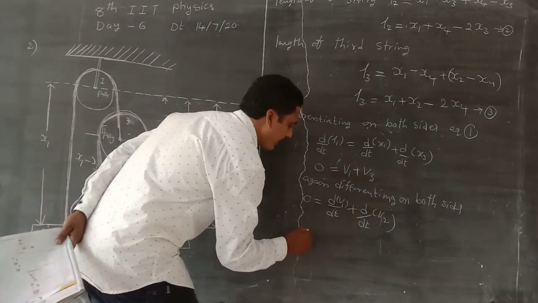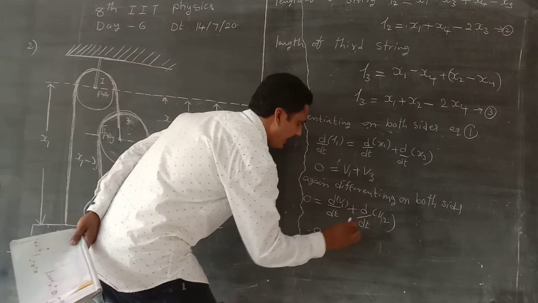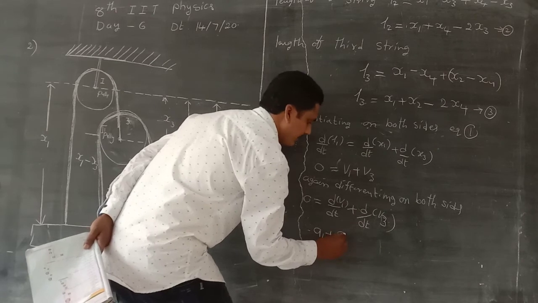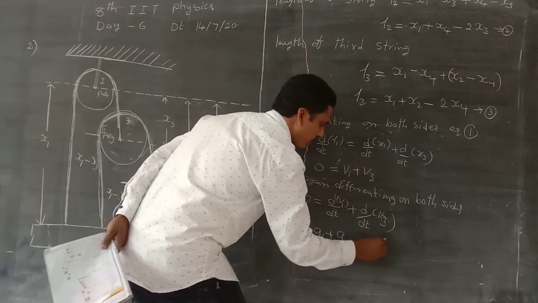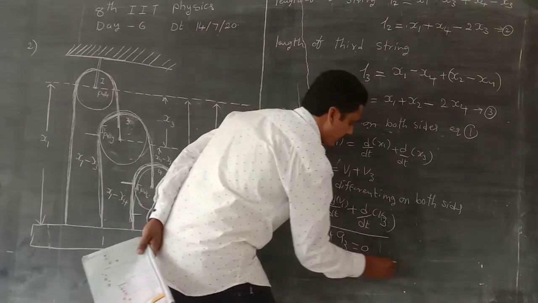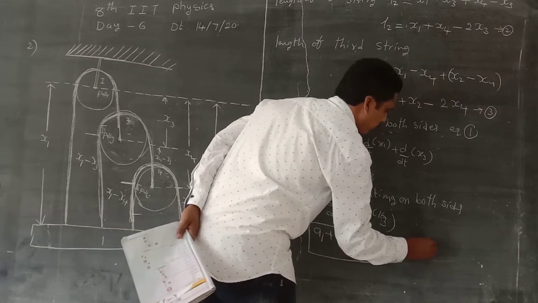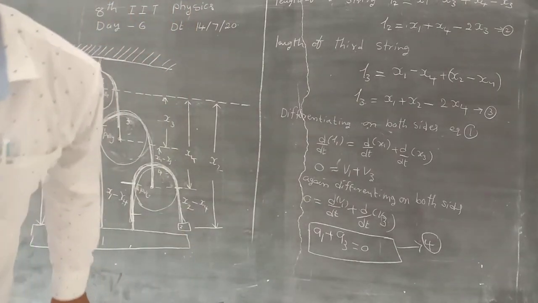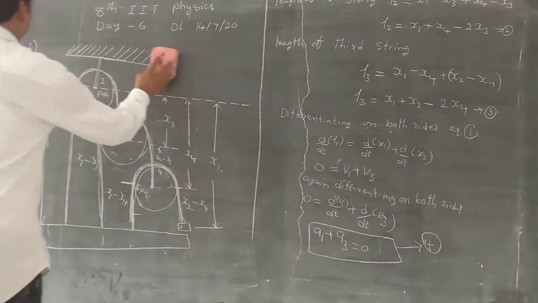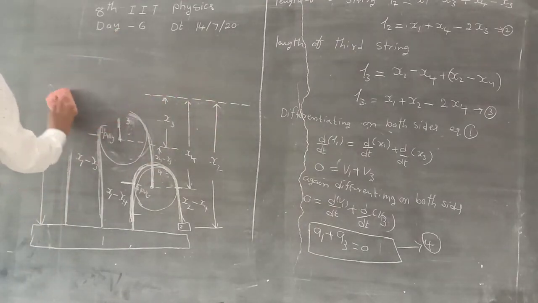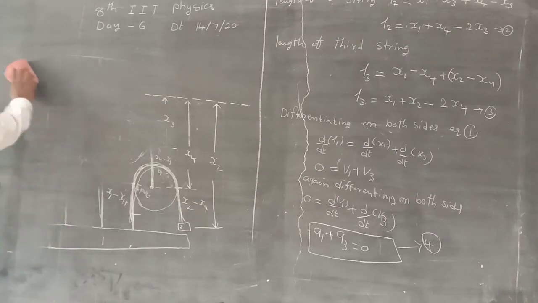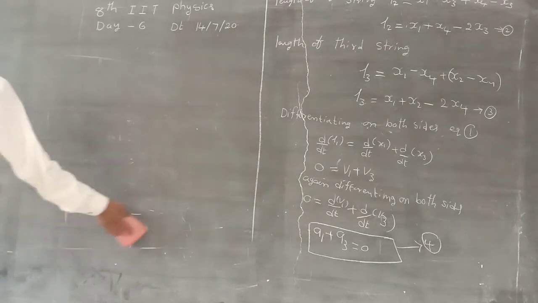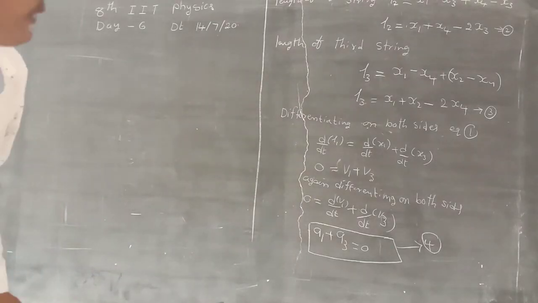So a1 plus a3 is equal to 0. This is equation number 4.